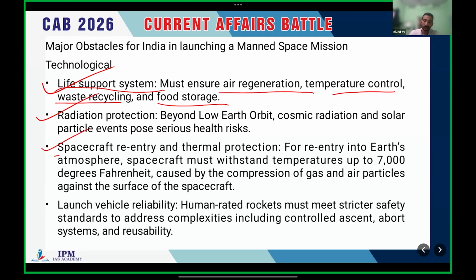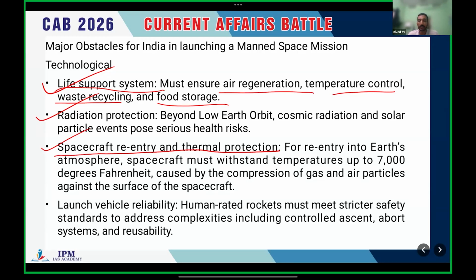The next important technological obstacle is that whenever a spacecraft re-enters the atmosphere, a huge amount of heat will be generated.